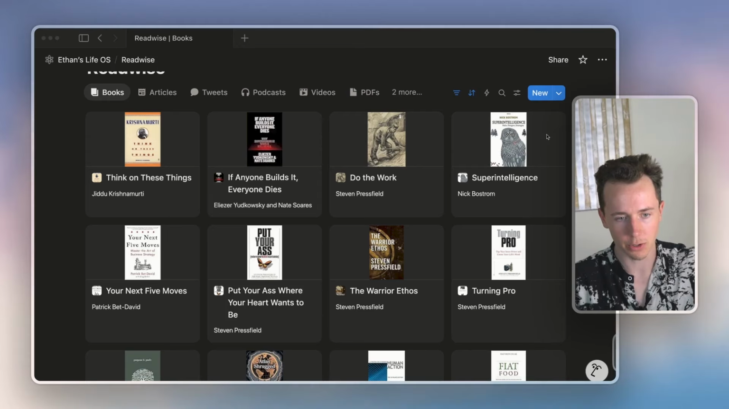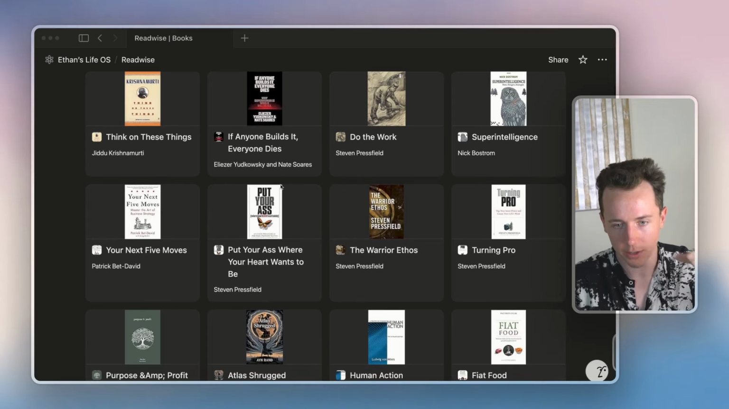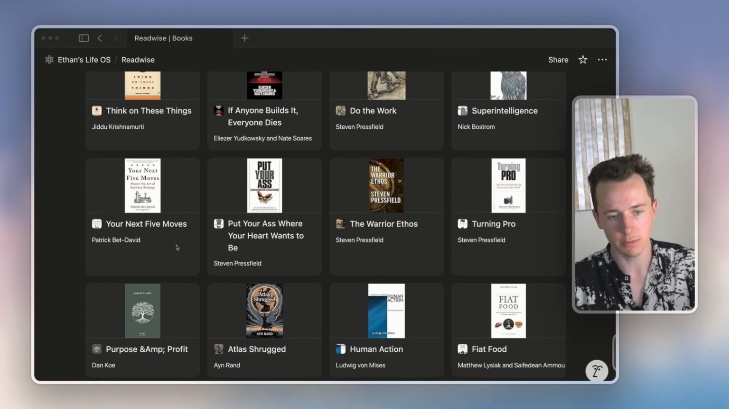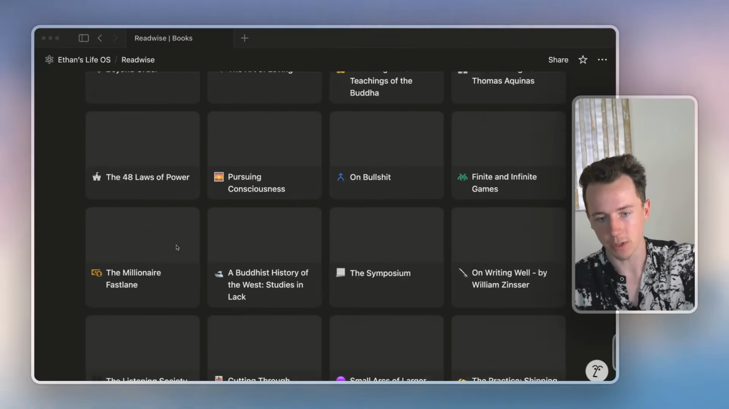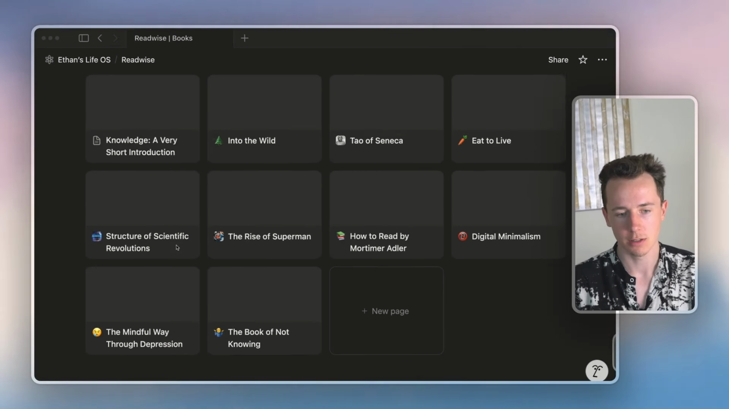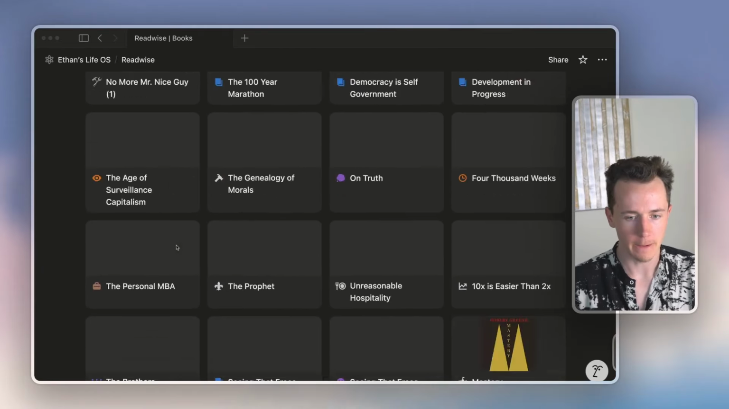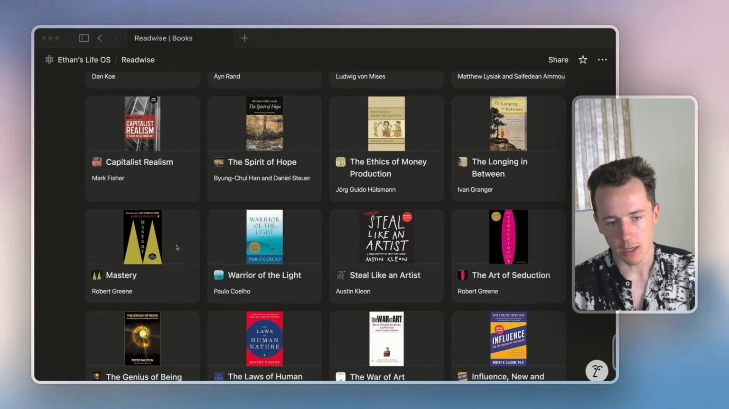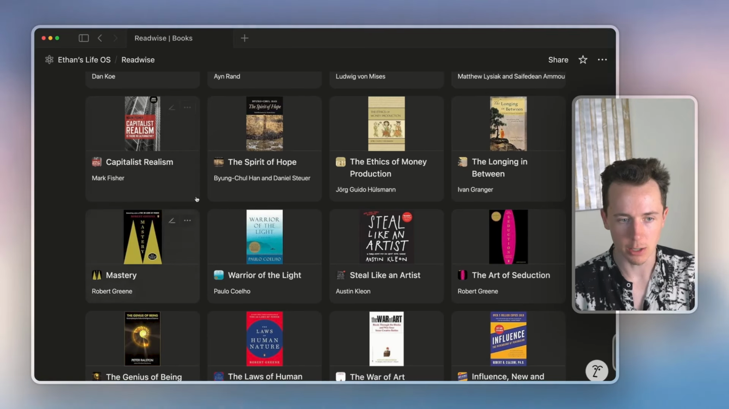Think on These Things by Krishnamurti. If Anyone Builds It, Everyone Dies. Superintelligence by Nick Bostrom. There's all these books. I've been saving these books in Notion for like 5 years, right? There's a couple hundred books in here. But what it can do is go in and fetch this.